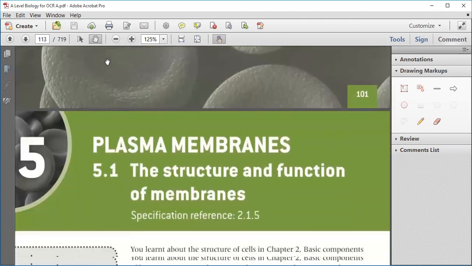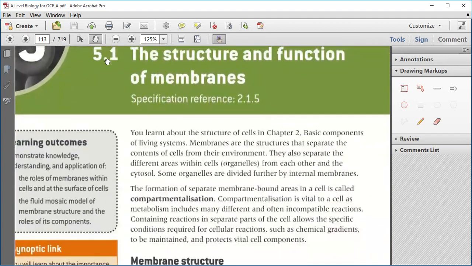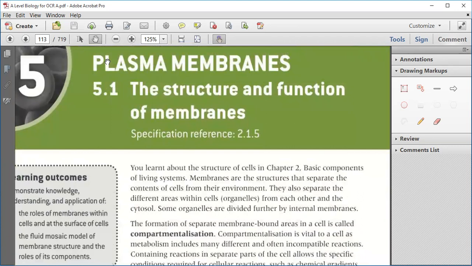Yes, so this is our chapter, plasma membrane. In plasma membrane today we are going to start with the structure and the function of membrane.